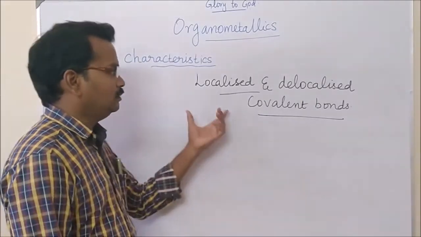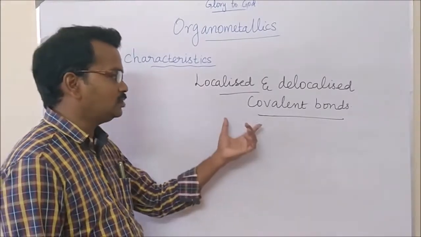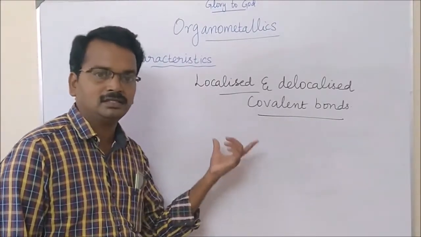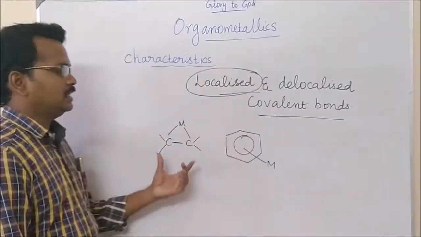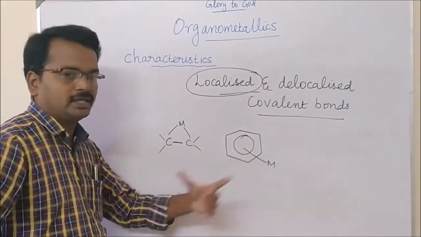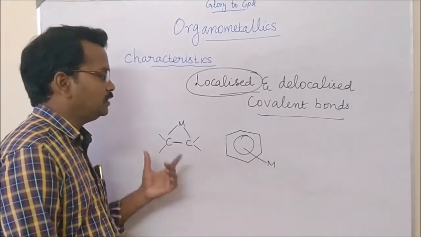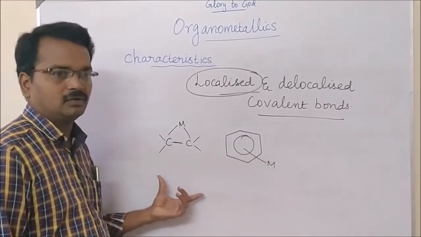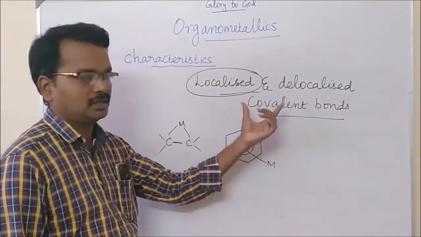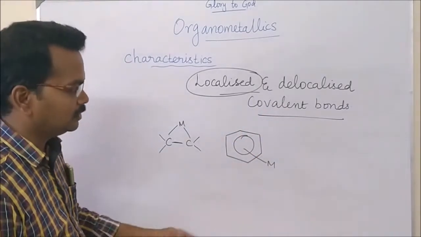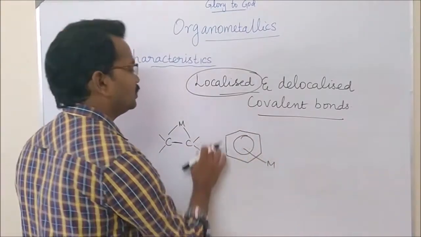Now we are going to discuss the covalent bond. Which type of covalent bond is arising in the organometallic? First thing, localized bond. First, let us take 2 examples. From those 2 examples, we can come to the conclusion which type of organometallic compound has localized covalent bond, and which type of organometallic compound comes under delocalized bonds. First, let us look at the delocalized bond.